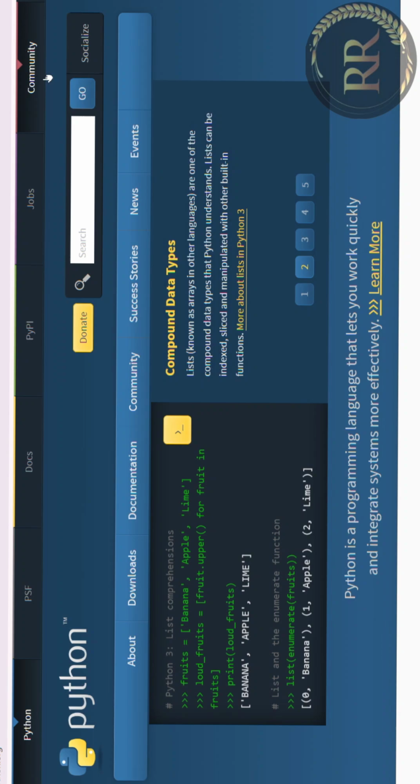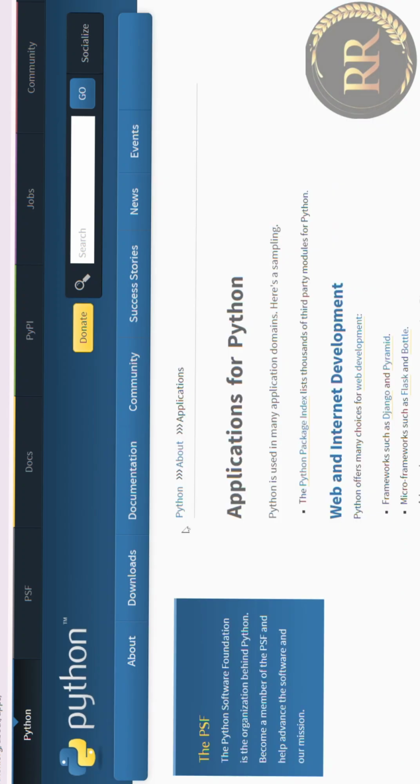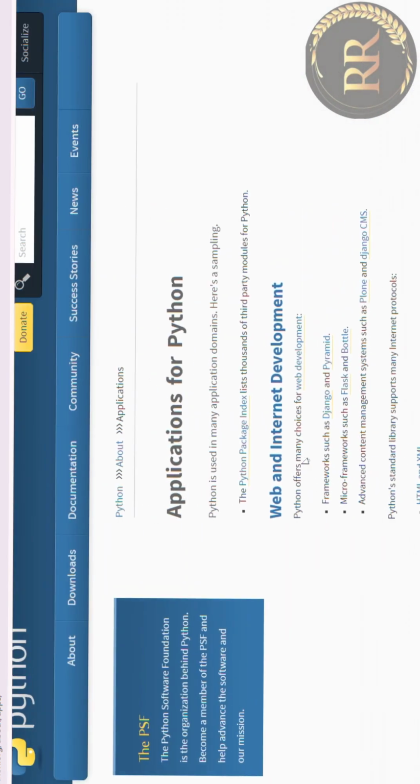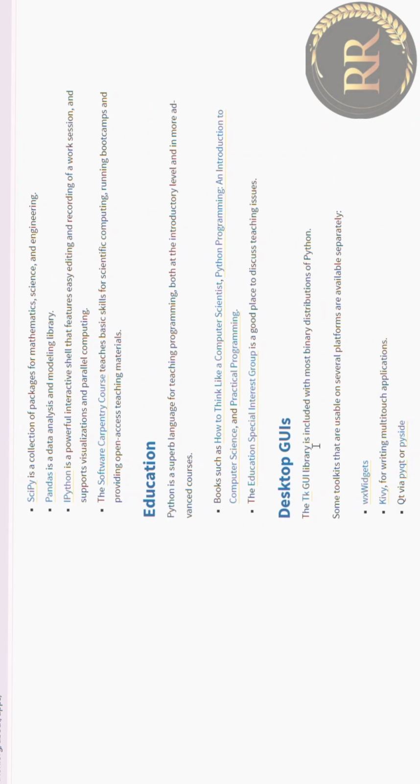Now we see about the applications. Yesterday we discussed some real-time applications. These are a few applications of Python. And first one is websites. Yesterday we discussed in the previous video web and internet development, scientific and numeric, education, desktop GUI. What is meant by GUI?